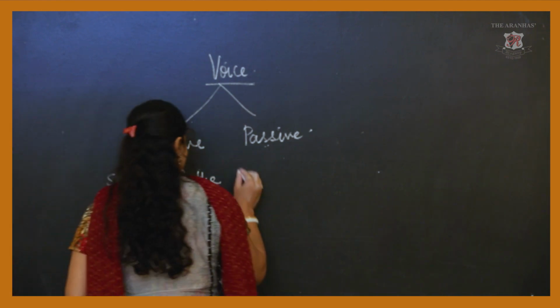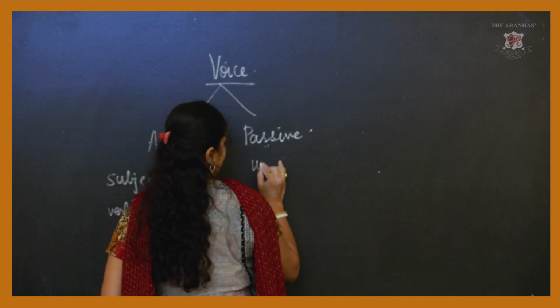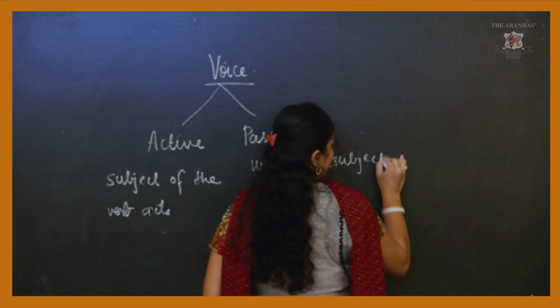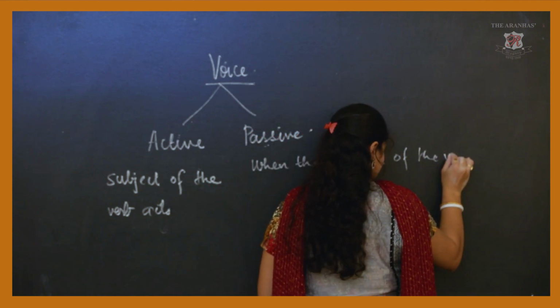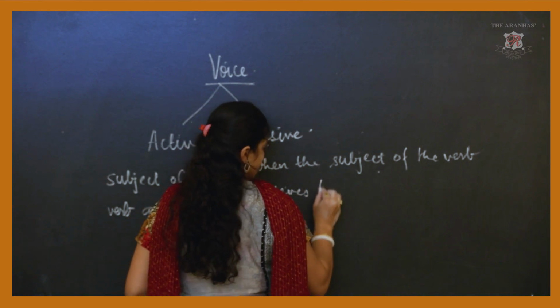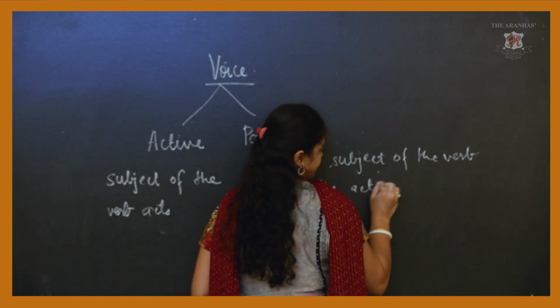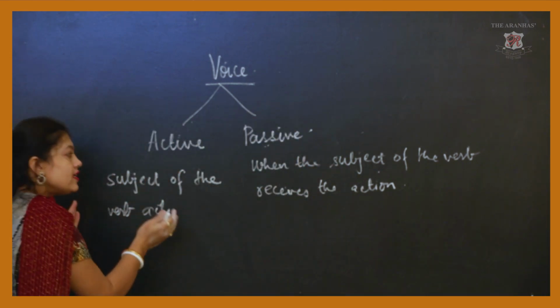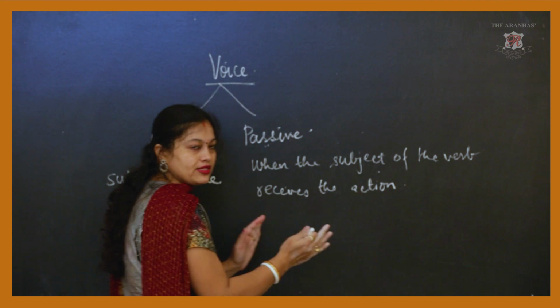Now we'll see passive voice. When the subject of the verb receives the action, that time it is passive voice. Try and understand the difference between these two.